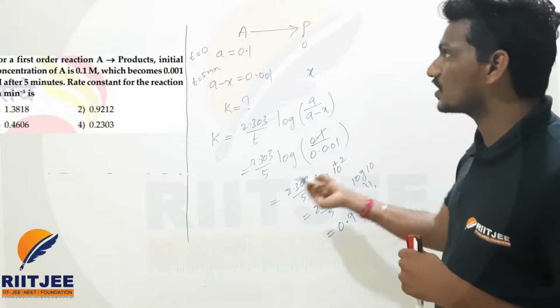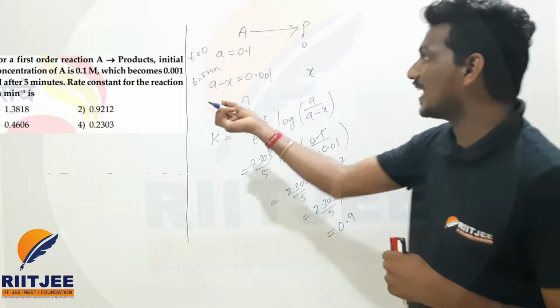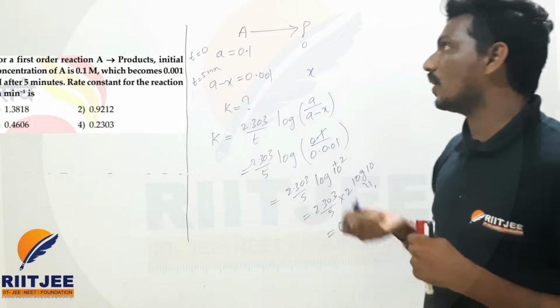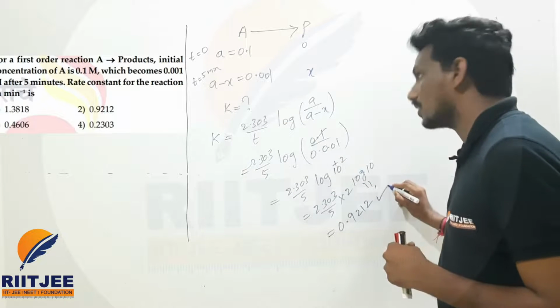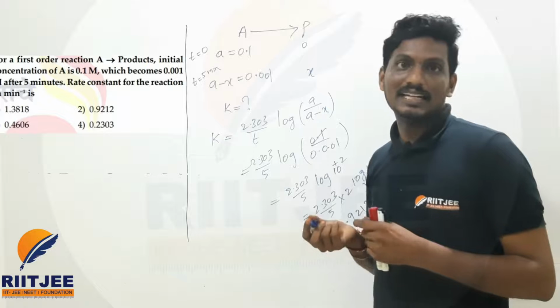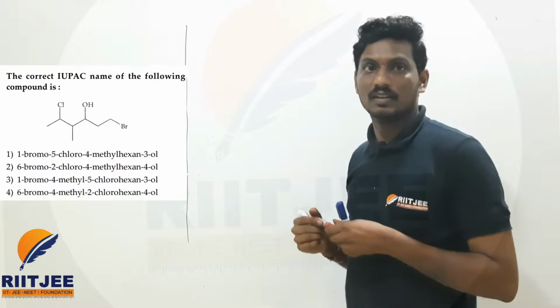Which option is matching with 0.9? The second option is matching with 0.9212. That is the right answer of the question. Second option is the right one. Let us move to the next question, my dear students.